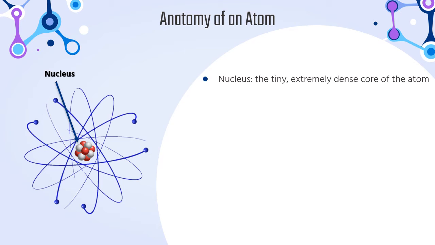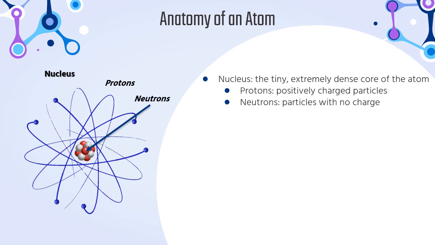The nucleus is the tiny, extremely dense core of the atom. Core means the center part. Now the nucleus is made up of two different types of particles. First, we have the protons. Those are positively charged particles. We'll talk about what I mean by positively charged in a minute. Then we have neutrons. These are particles with no charge.